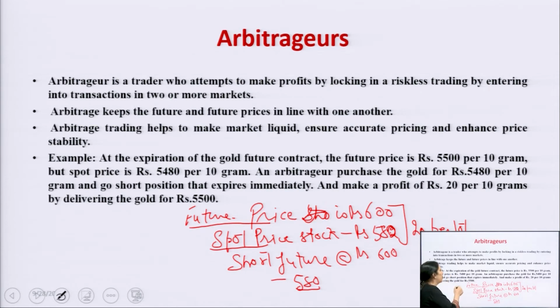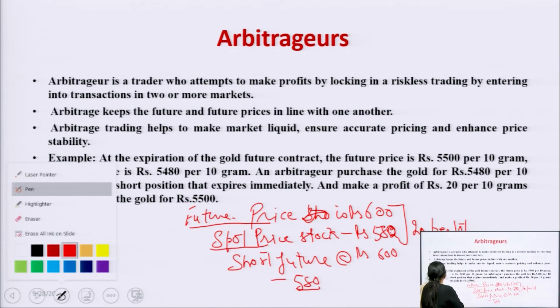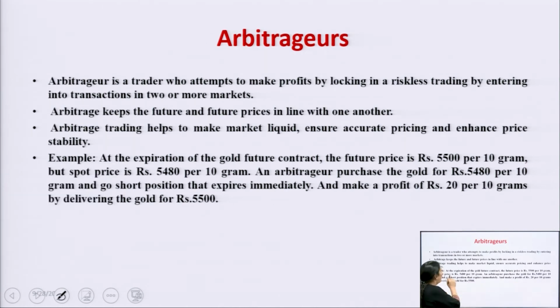The example is also given here. At the expiration of the gold future contract, the future price is how much? 5500 per 10 grams. But the spot price is how much? It is 5480 per 10 grams.